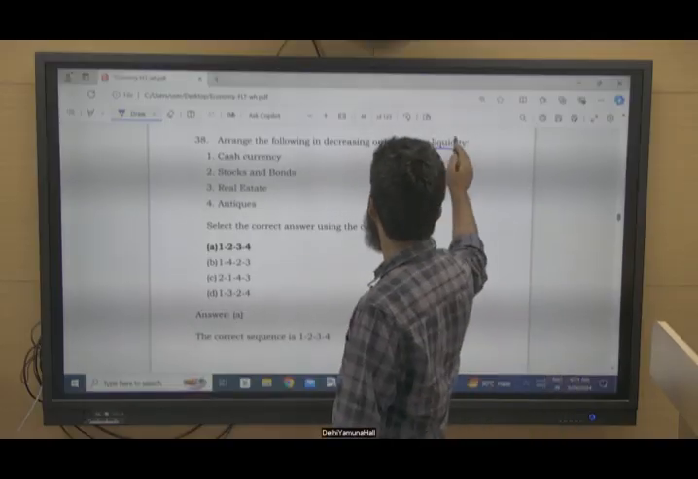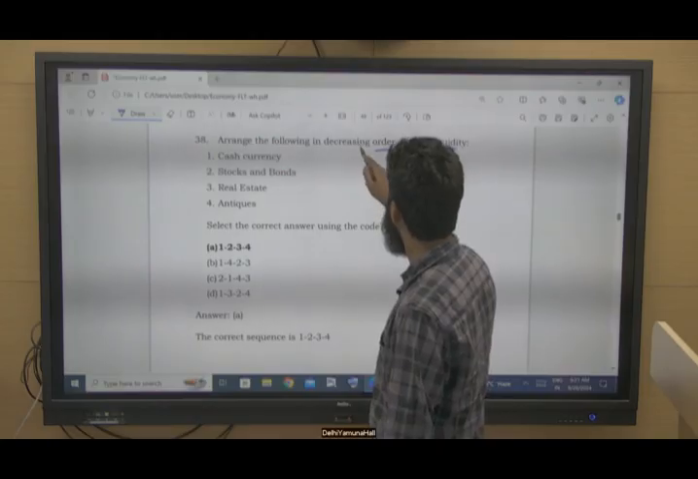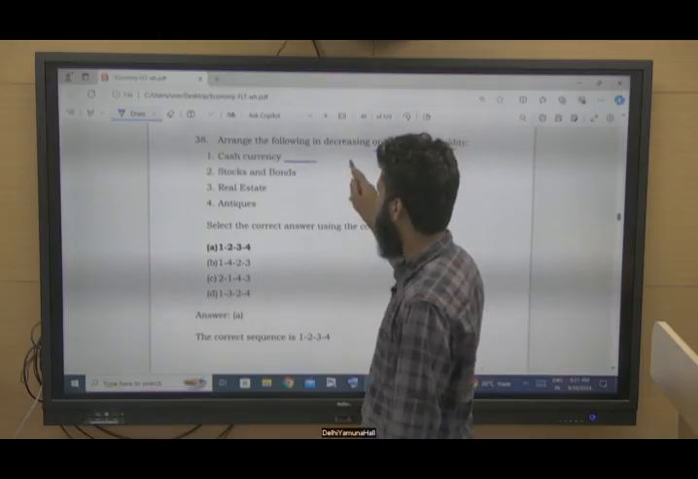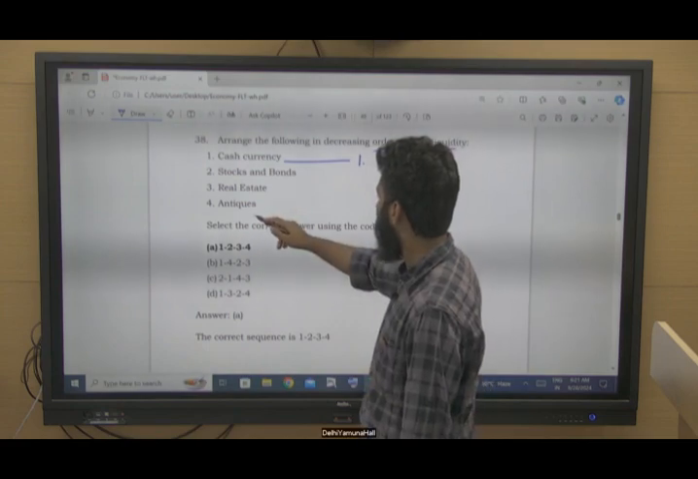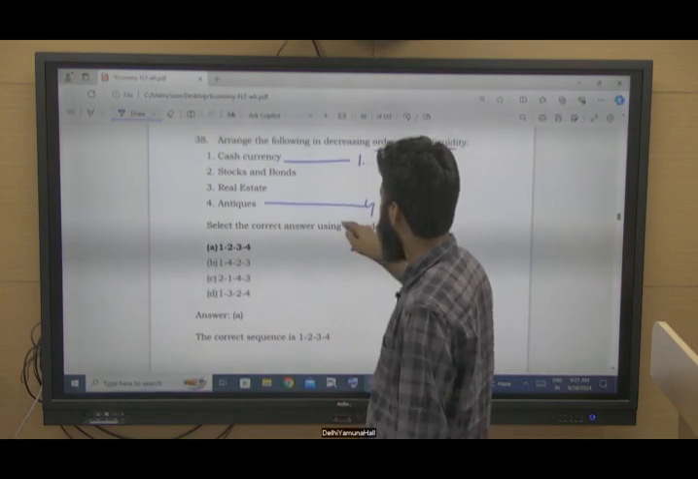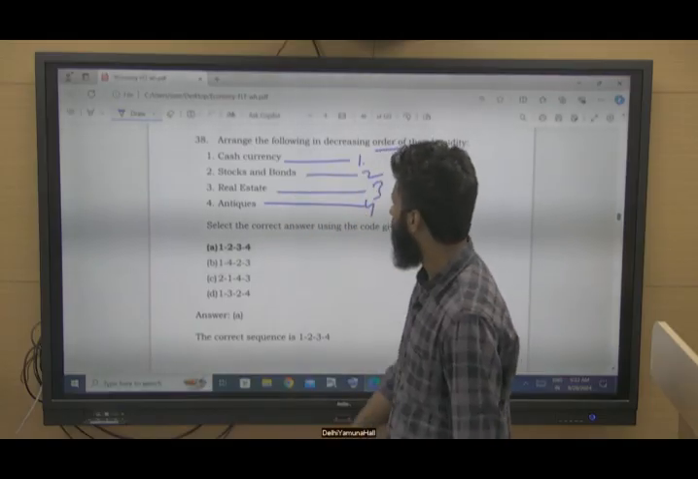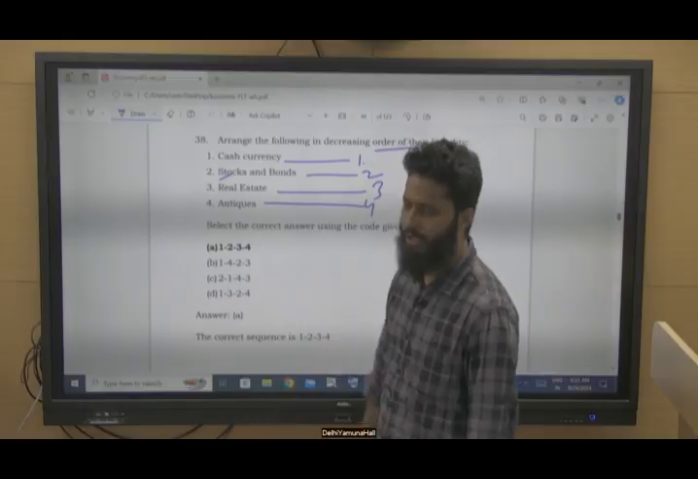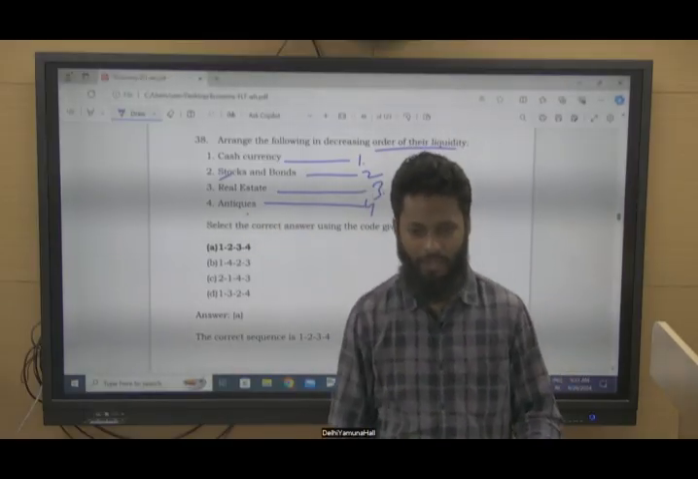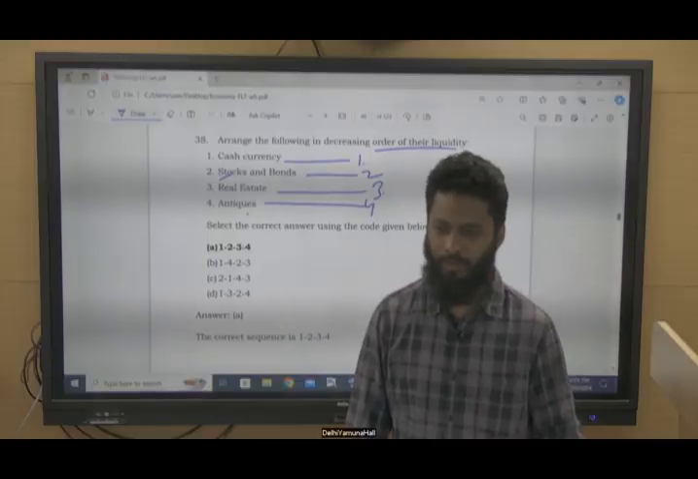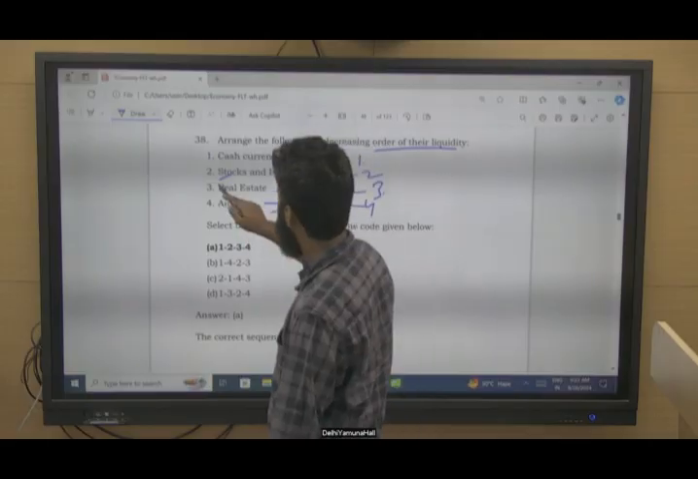Arrange the following in decreasing order of liquidity. First, highest liquidity, that is cash, currency. This is number 1. Stock and bond and real estate and antiques. Antiques is the last. Stock and bond, yes, this is second. Real estate is third, because real estate is less liquid than stock and bond. And for antiques, you have to find a buyer, you have to travel to the buyer, you have to explain. So this is a little less liquid as compared to real estate.